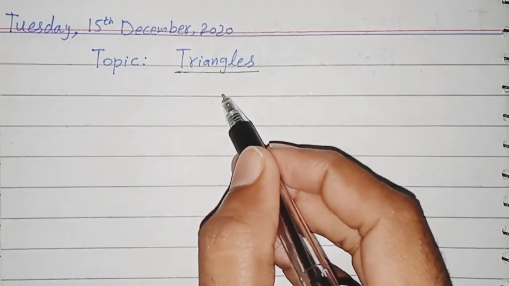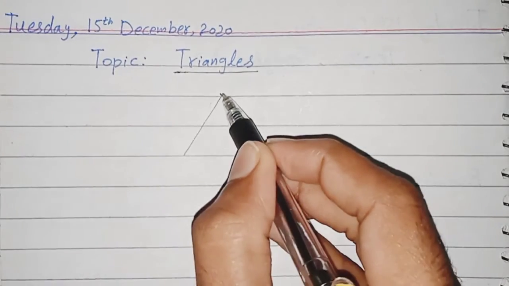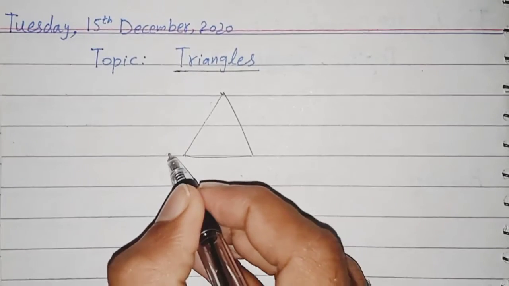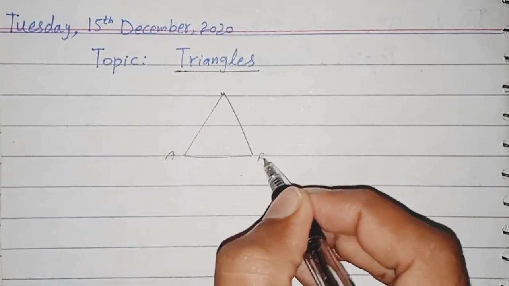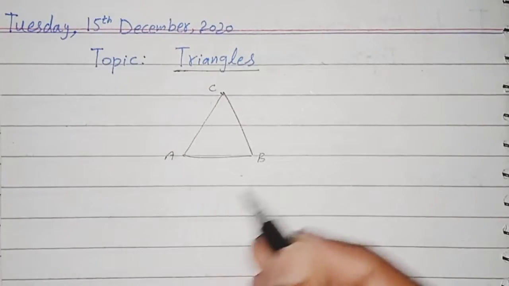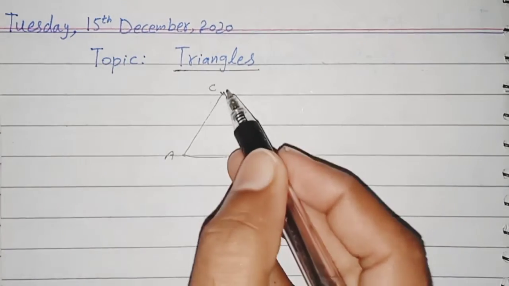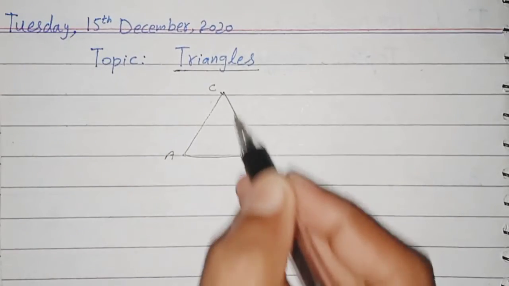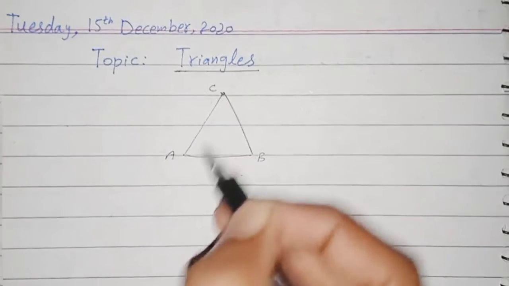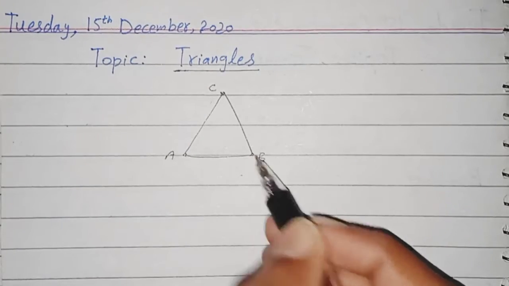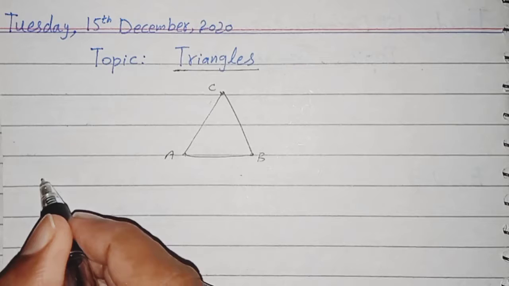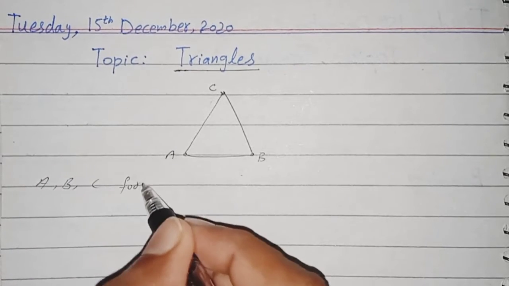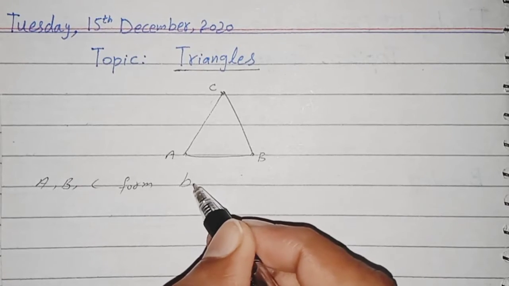For example, this is a triangle. This angle is A, this is B, and this is C. This whole is a triangle, and in this triangle ABC, these points are lying on the triangle, so they form a boundary.